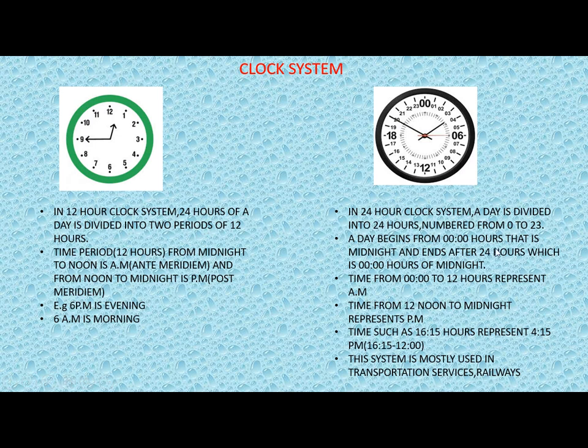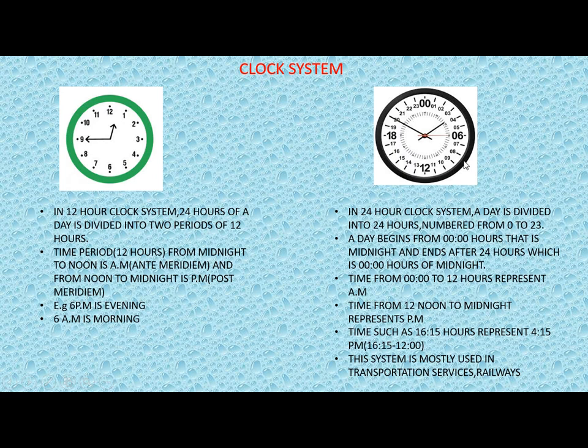Now suppose anybody tells you that the time is 16 hours 15 minutes. What does this represent? This represents 4:15 PM. How to calculate that? We subtract 12 from 16 hours 15 minutes and we get 4 hours 15 minutes. As 16 is more than 12, it will be PM, not AM. So the timing will be 4:15 PM.